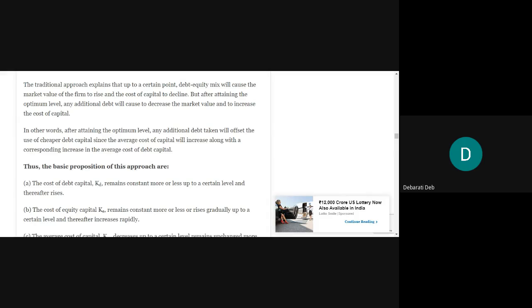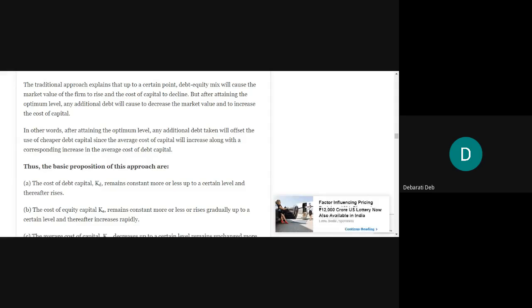So that is not a practical approach to say that if you use more debt, then the value of the firm will be highest. But this traditional approach is a very practical one. Practically it says that yes, if you go on increasing an additional amount of debt in the capital structure, the value of the firm will increase and the cost of capital will decrease, but only up to a certain level. After reaching that level, if you try to increase more debt, then that will not bring an increase in the value of the firm.